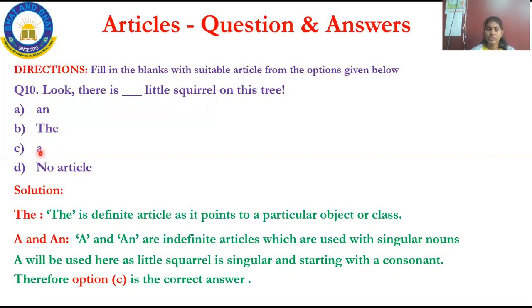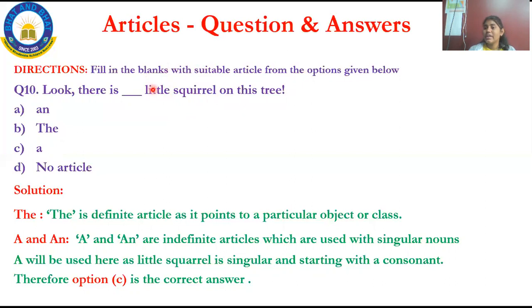This is your question. And your options are and, the, a, no article. Obviously, the is a definite article as it points out a particular object or a class. And then the second one is a and an. Okay. And a and an are the indefinite articles which are used with singular nouns. Here I have to fill with a. Why? Because little squirrel is a singular noun.